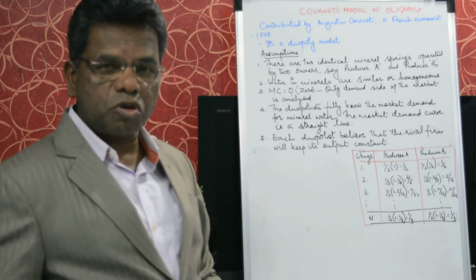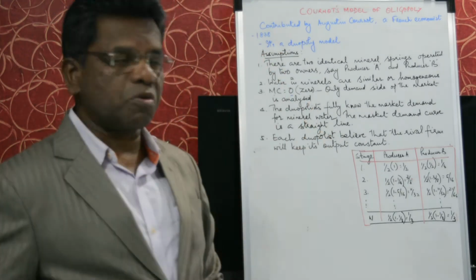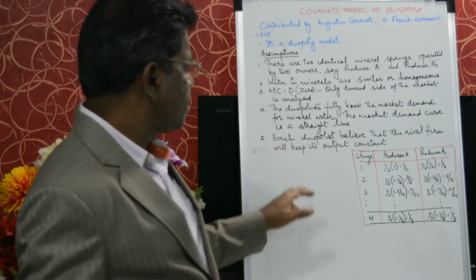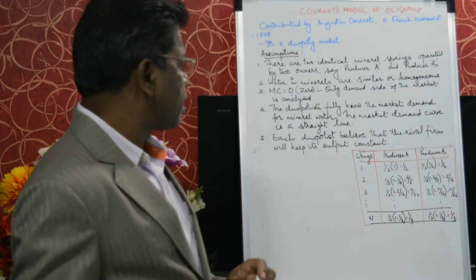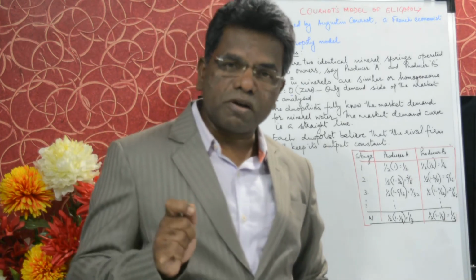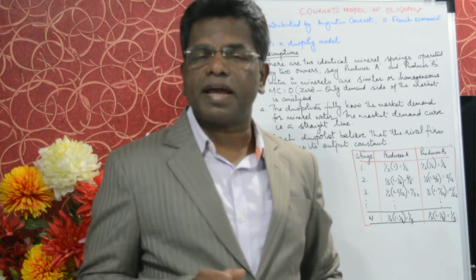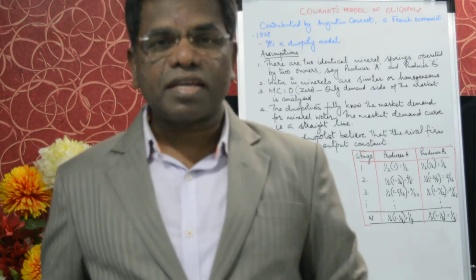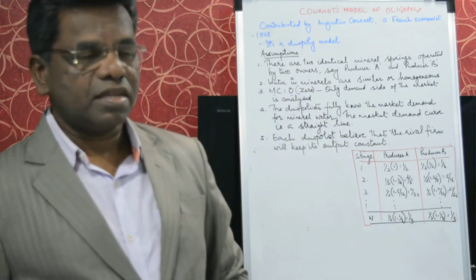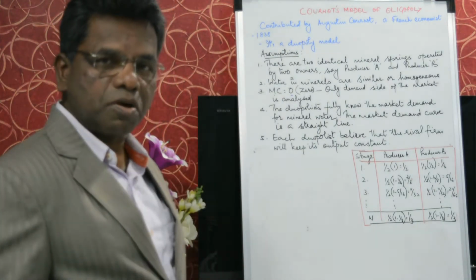Now there are two duopolists. Both of them fully know the market demand for mineral water, and each duopolist believes that the rival firm will keep its output constant. That means, suppose producer A fixes the price and output thinking that B will not react. In a similar way, B thinks when he fixes the price and output that A will not react. Let's see this model on the basis of the assumptions.